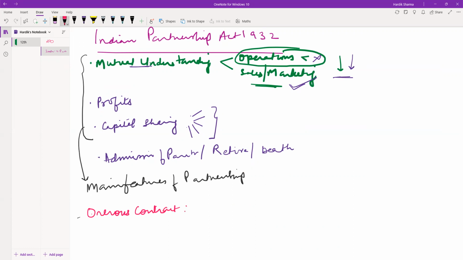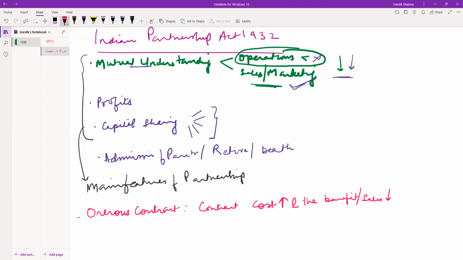Onerous contract means a form of contract wherein cost is high and the benefit, or you can say the sale, is less.